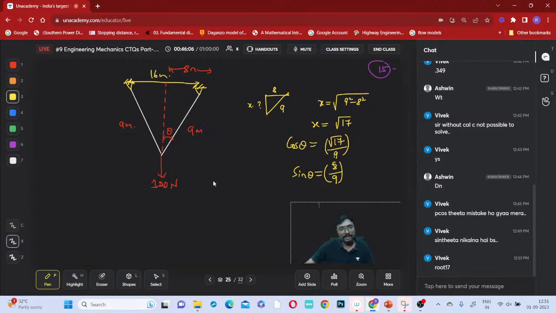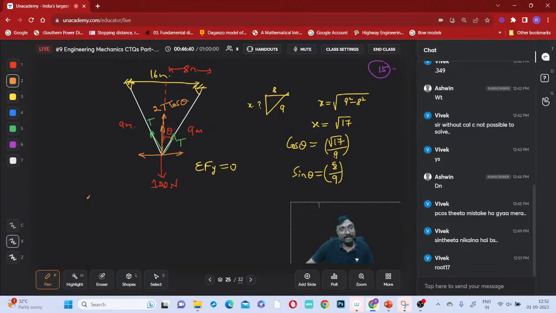Now if you apply sigma Fy equal to 0, what do you get? This cable is having a tension like this, and this cable is also having tension like this. Now what are the components of this T? One component is like this, one component is like that. So this is your 2 times T cos theta.